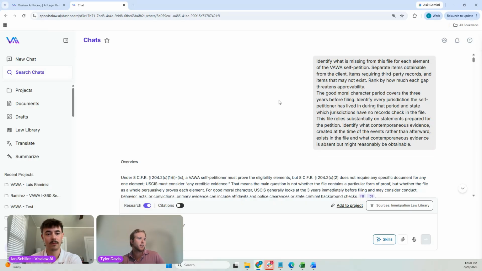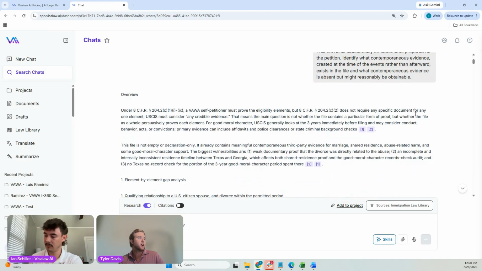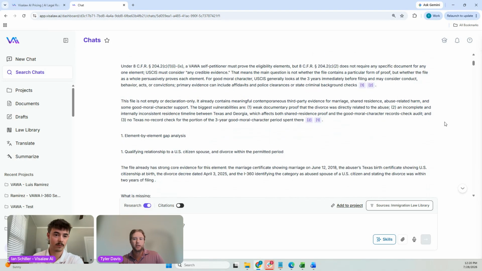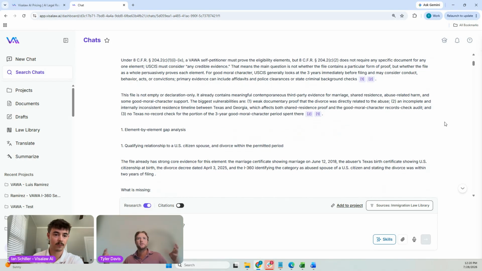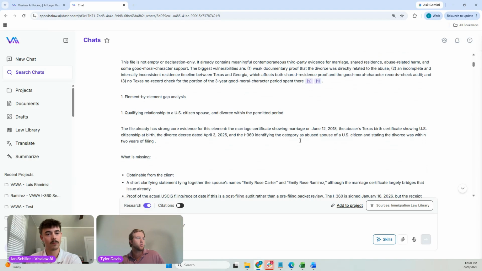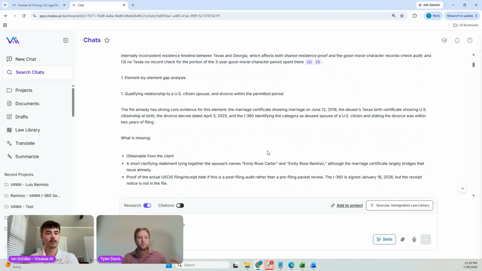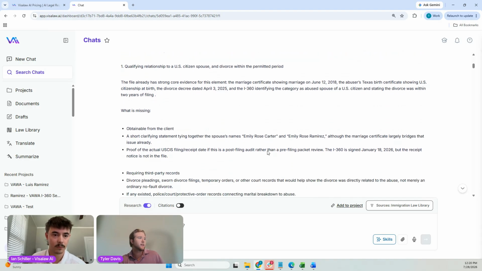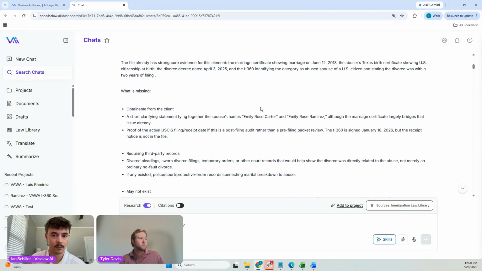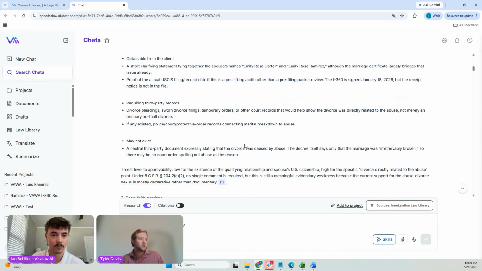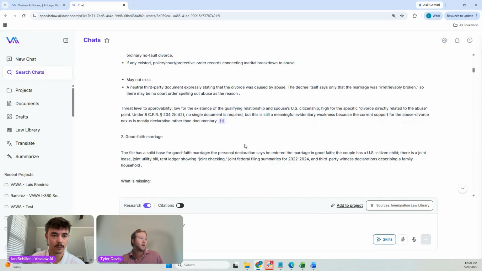So we see here as we scroll down, we've already gotten a good insight of the overall case, right? We've gotten timelines, we know the people involved, but now we're digging into maybe the gaps in the evidence based on what we've already submitted or already provided the AI. We'll get a breakdown of the gaps itself, what's missing, what may not exist, for each category here.